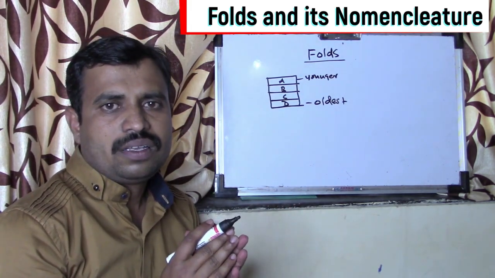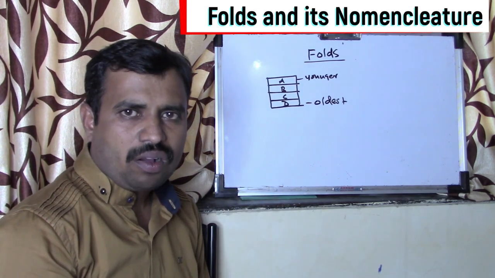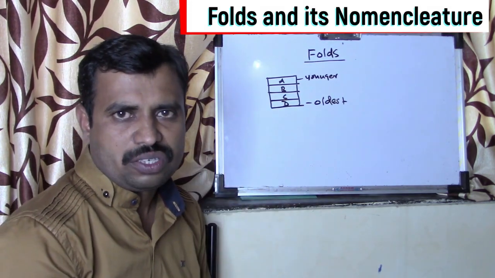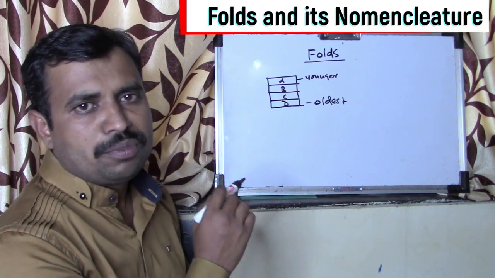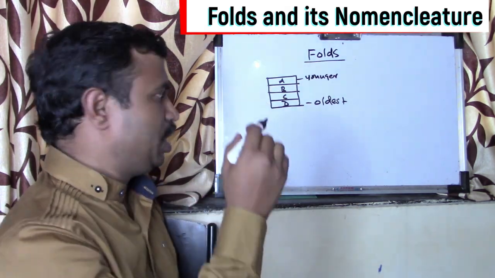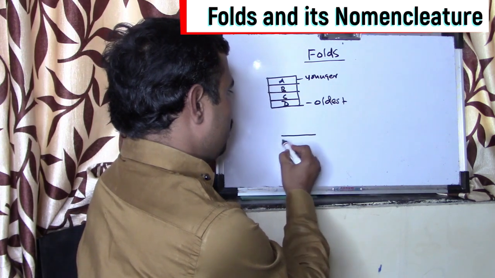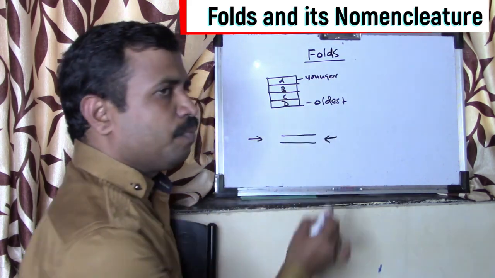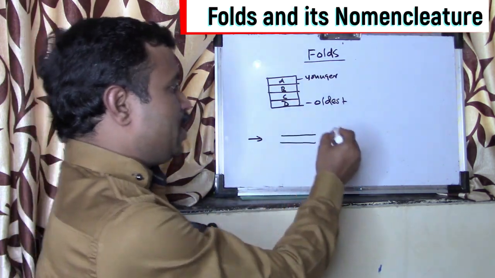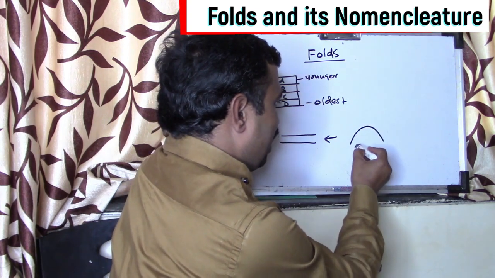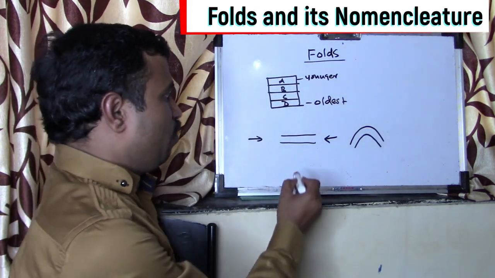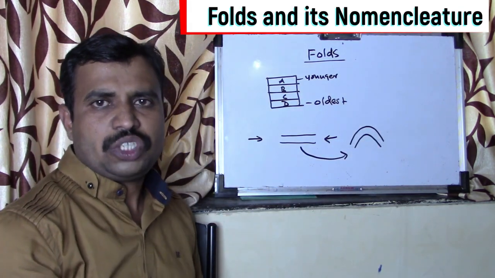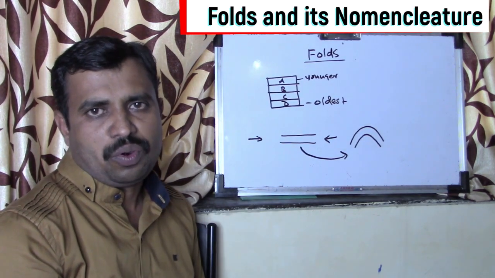But what happens sometimes when we see a bed or rock that was originally flat or planar in nature, and it becomes bent and forms a huge arc shape. Suppose these are the beds. Due to some forces, some compressional forces, these beds become like this. When such a bed is converted into such a shape, that is called a fold.